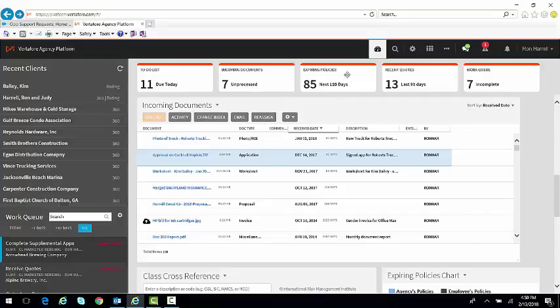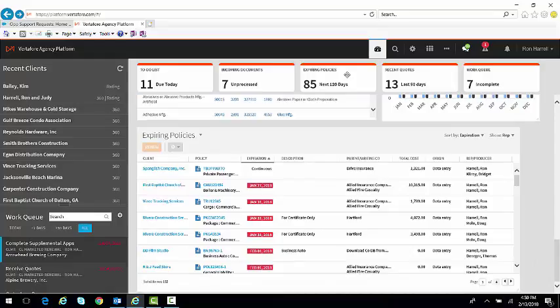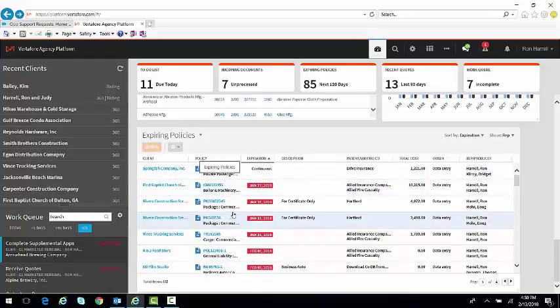If they are maybe commercial lines staff, they can click on the Expiring Policies tab up here at the top, and they can view all of the expiring policies that are coming up for them. They'll be color-coded. The ones that are past due might be a different color. The ones due for today might be green. But they can have a visual on their expiring policy list, and this list comes right off of the expiration report that you might create every month in the agency.